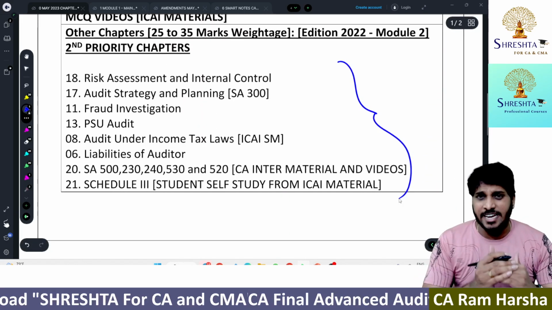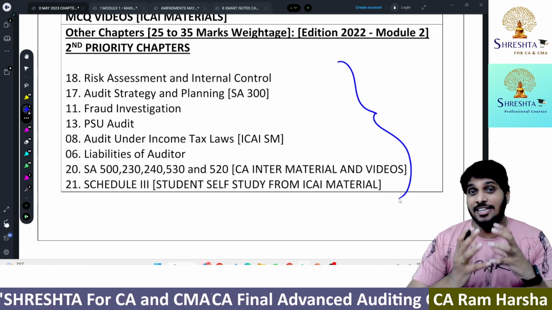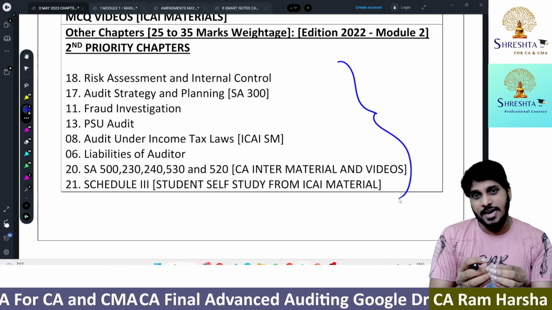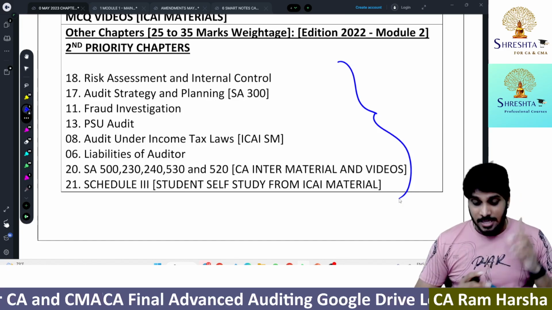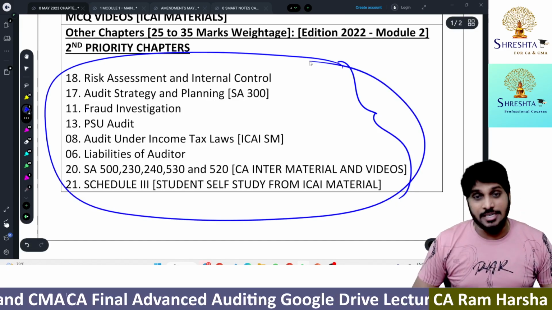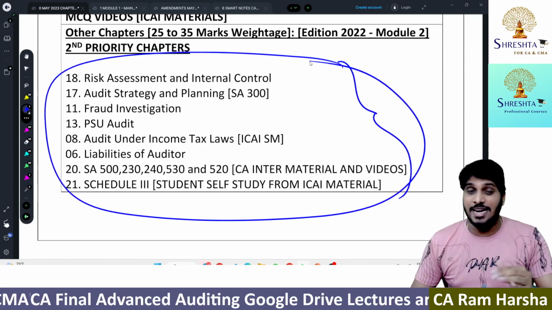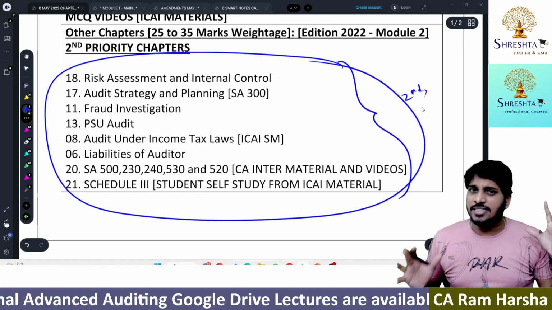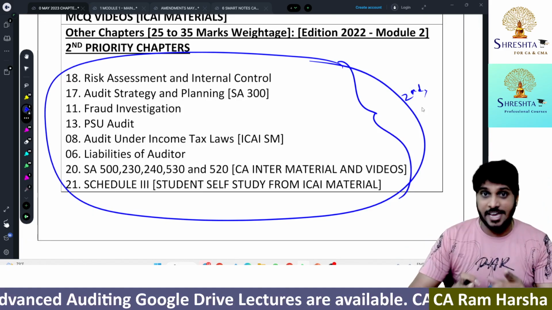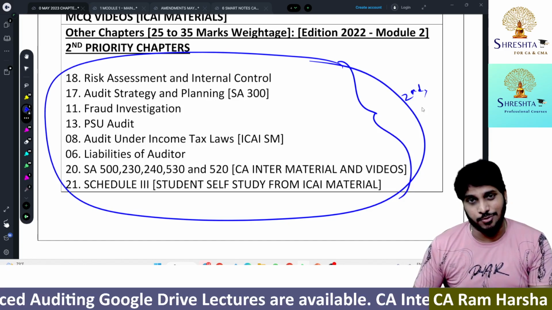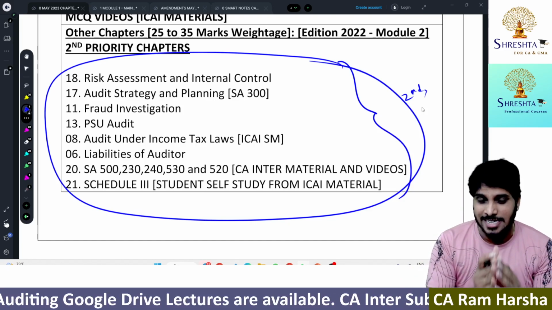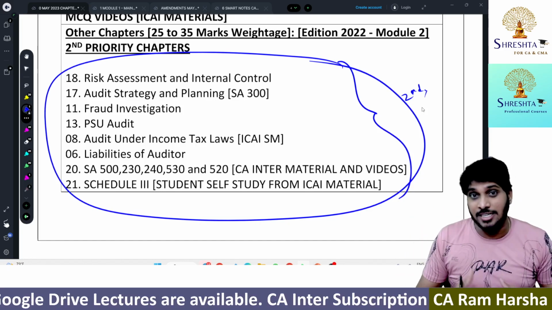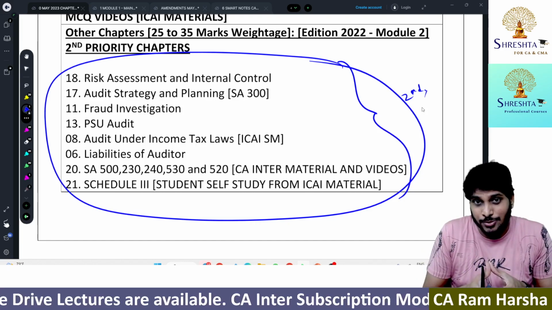What chapters have we taken under second priority? Those chapters which take lengthy time, a little higher time to discuss, are a little bit complicated and have lesser weightage. These chapters were taken under second priority for May 23, November 23 and later examinations. In the same order we discuss this subject in the class, and in the same order we upload videos in the Google Drive also. I hope you are getting clarity. Before you watch the first lecture, you need to have this clarity about what resources we are providing you.